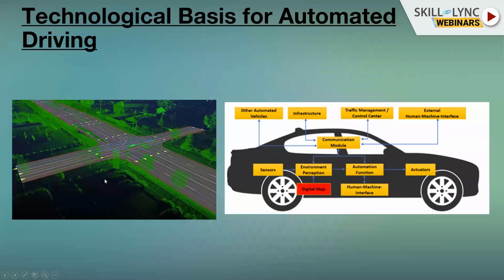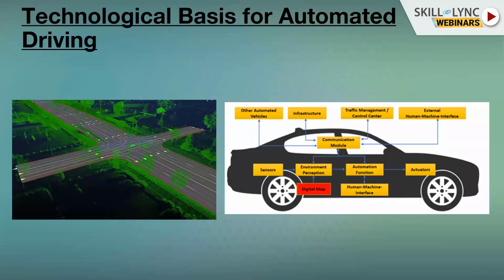It gives you information about the road boundaries, it gives you information about the center of the lane. So it's very crucial when you try to plan a trajectory and you want to keep the center of the lane. And what is important also is that later on you can add the objects that you detect with your sensor on it, because maybe you detect thousands of objects, but none of them are relevant for you.